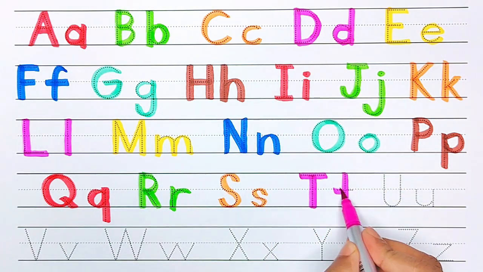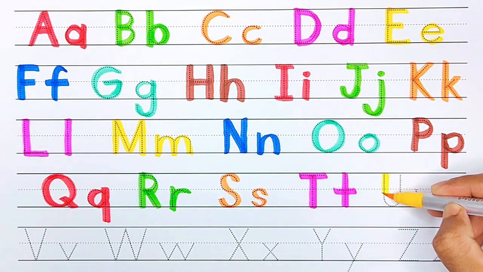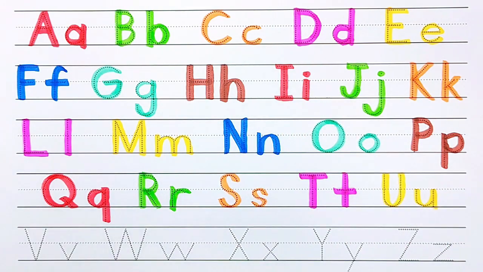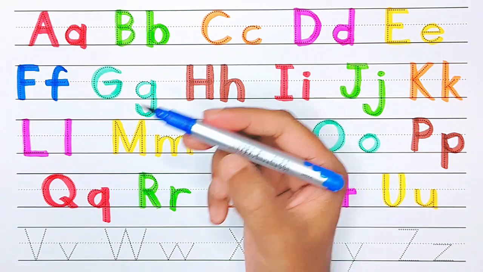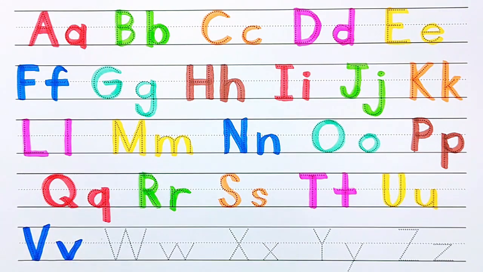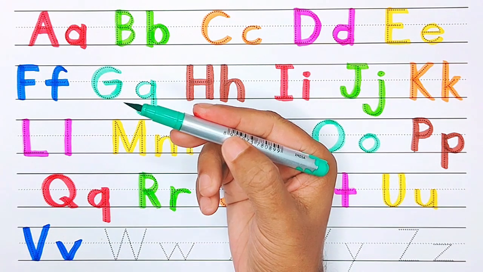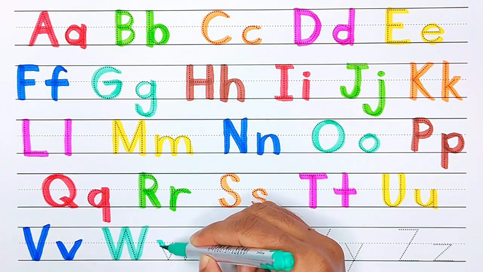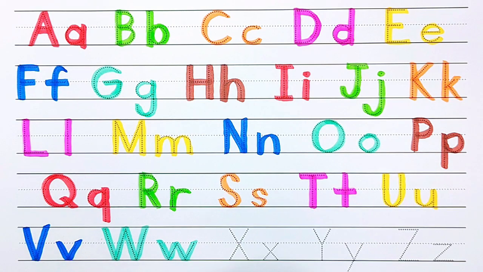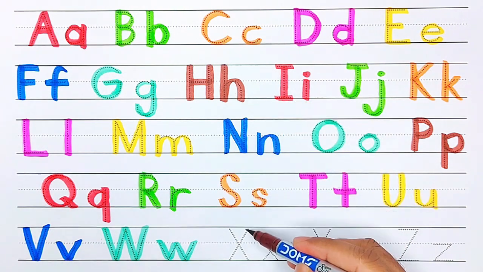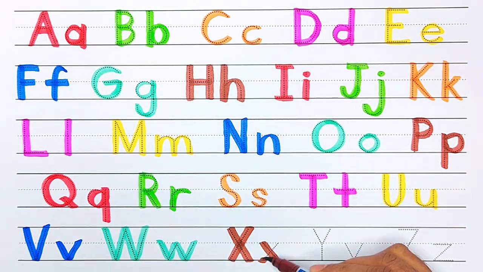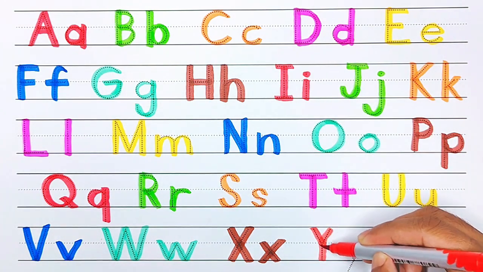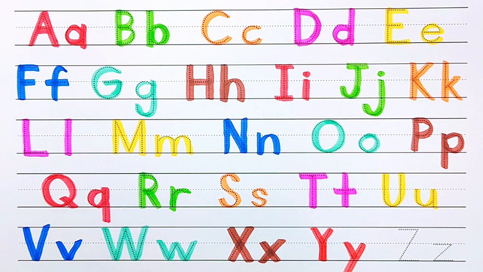T for train, yellow color. U for unicycle, blue color. V for vest, green color. W for window, brown color. X for xylophone, red color. Y for yo-yo, green color. Z for zebra.